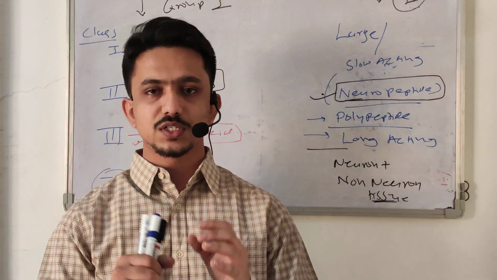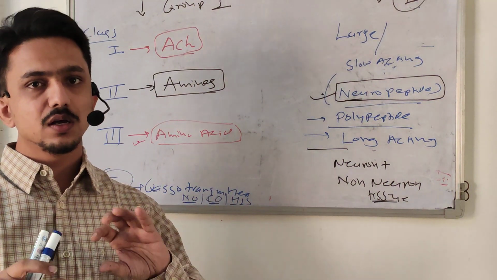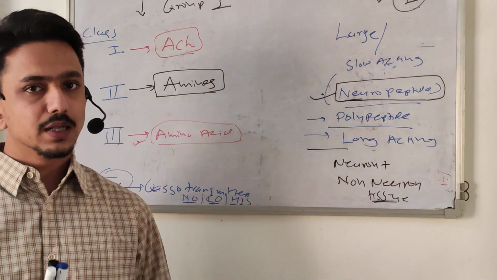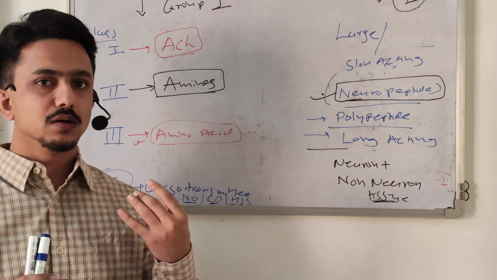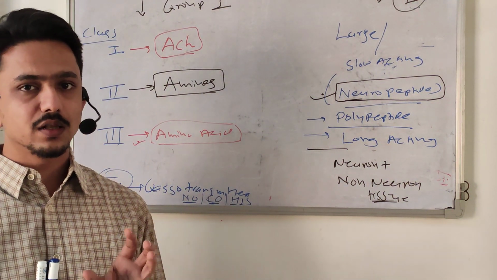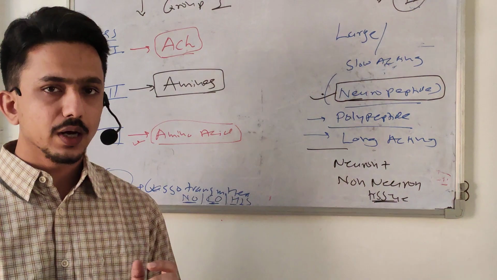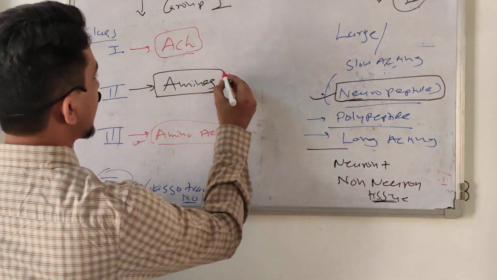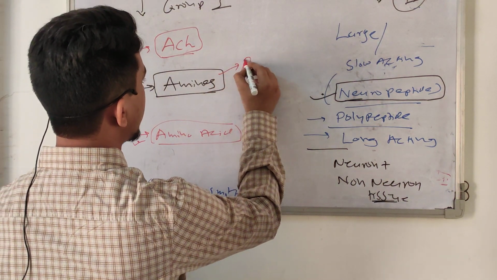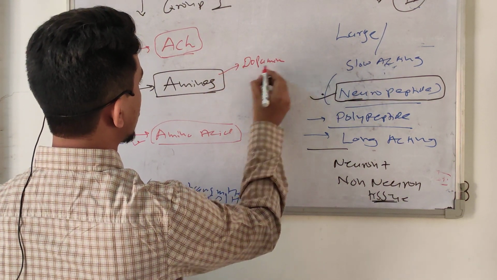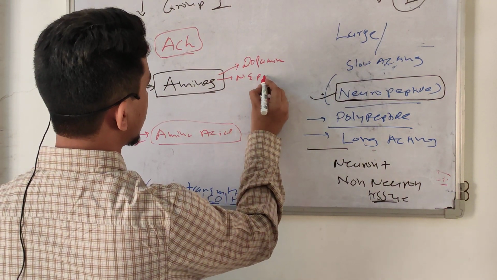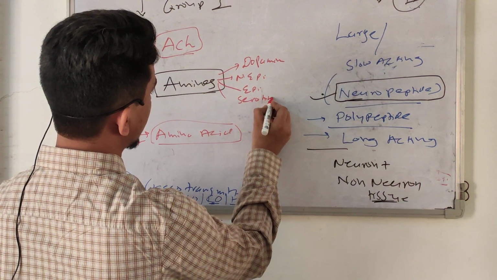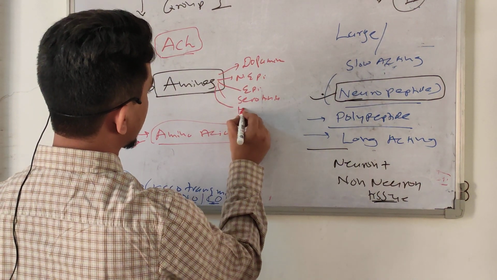After the development of the nervous system, neurotransmitters act as messenger molecules, but before the synapse develops, before the CNS develops, they act to stimulate the growth of the nervous system. Okay, so this is the point. Among biological amines, examples are dopamine, norepinephrine, epinephrine, serotonin, histamine.